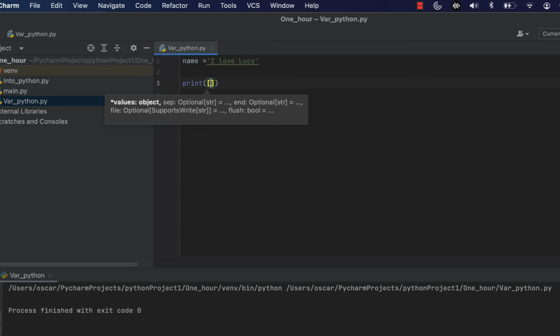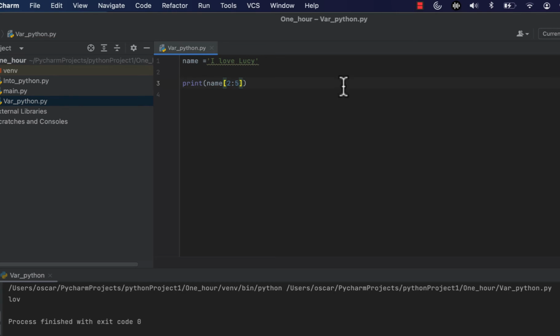I use bracket, and I tell that, okay, I want that is 0 1, so I said from 2 3 4 5 to 5, print for me, that is colon for me. So let me run this one, and here it is. Now I said print to 6, give me total love. So the operator from here, that bracket, I say start from this location, for the I is 0 1 2, and go to 6 character.